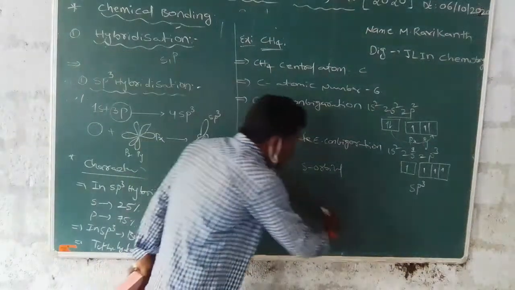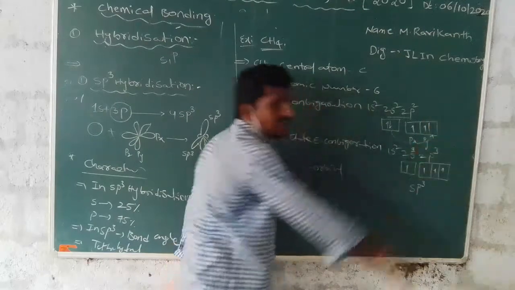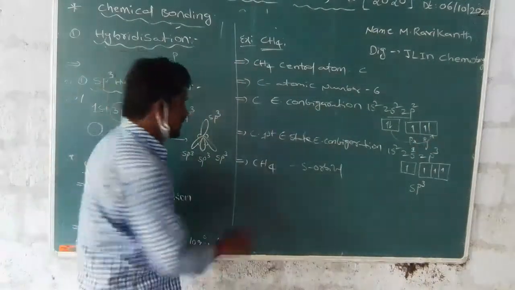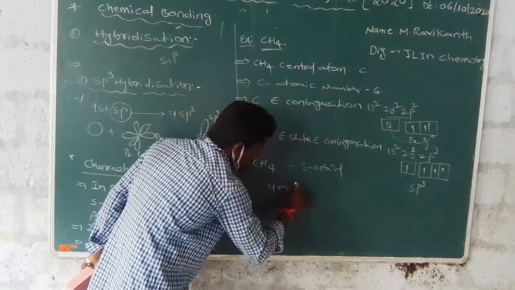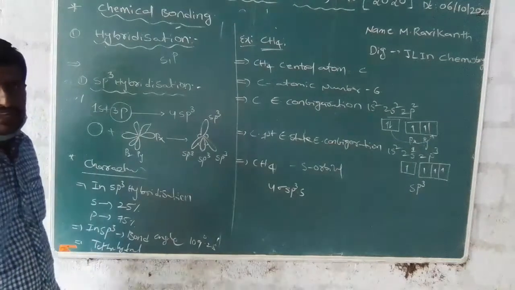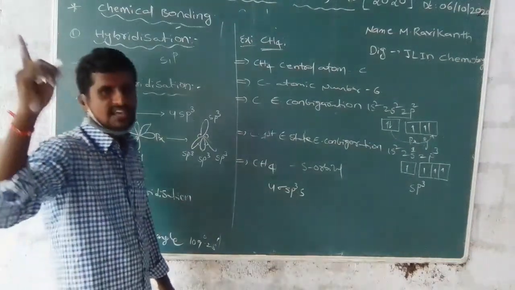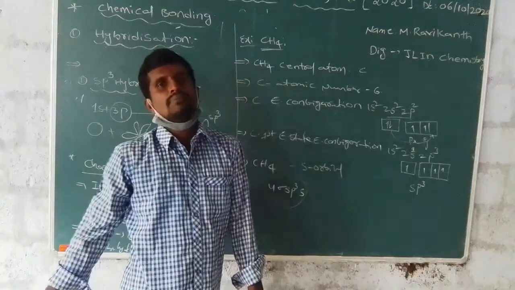So the overlapping of the 4 sp3 hybridized orbitals with the s orbitals forms 4 sigma sp3-s bonds. This is sp3 hybridization.